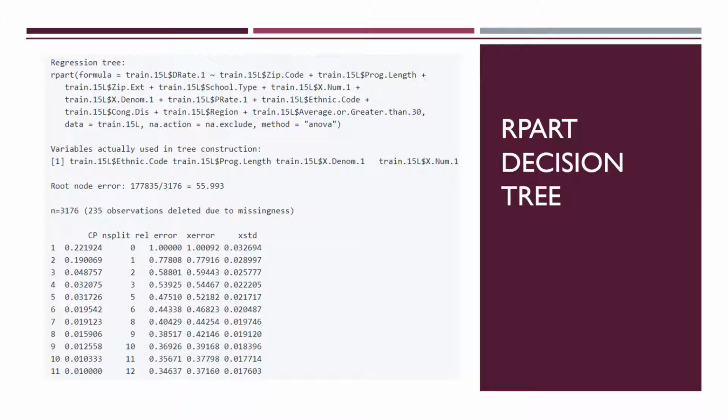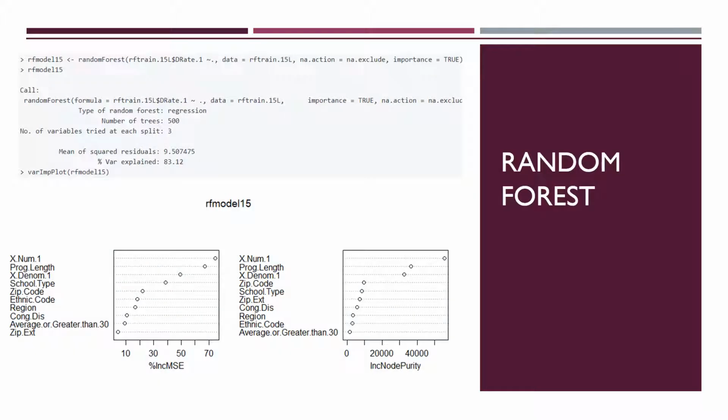We still have a pretty high error rate for this model, so now I want to take a look at a random forest model to see how that performs as well. For the random forest model, I'm again going to try and predict a school's overall default rate based upon the same feature variables that I used in the rpart decision tree model.